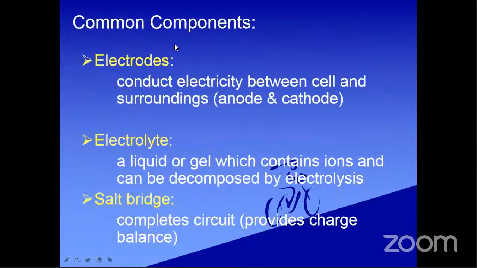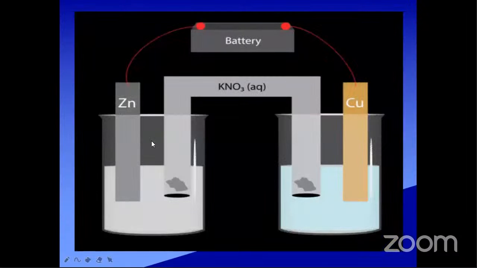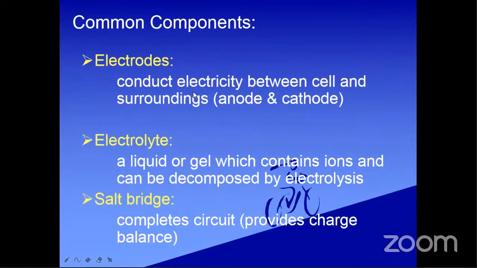Before going into the discussion of electrochemistry, some common terms are there in the electrochemical cell. What are the terms in an electrolytic or electrochemical cell? Some common terms we will discuss now. The first one is the electrode. See this picture. Here zinc and copper are the electrodes. So what is an electrode? An electrode conducts electricity between the cell and the surroundings, especially. So that is an electrode.